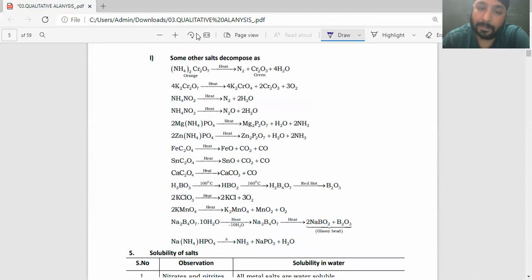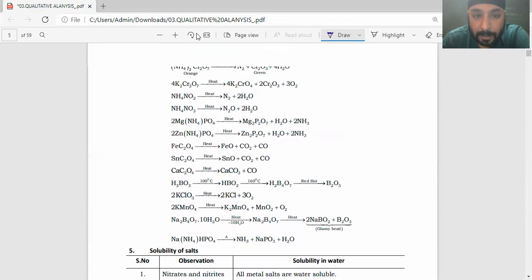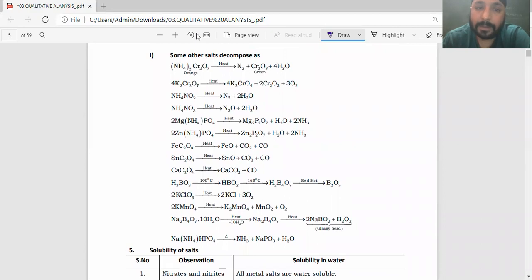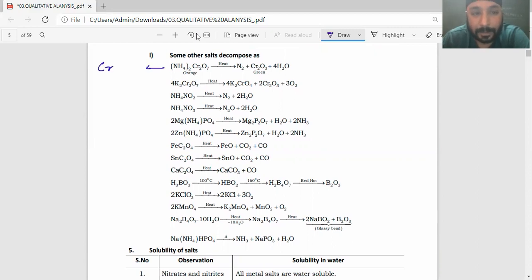Now, come to these points. Some other salts decompose. This is a miscellaneous reaction given over there. Now you know that ammonium chromate, chromate is orange in color, right? Now, ammonium chromate: I know that on heating, chromium in the +6 oxidation state will land up forming Cr2O3. That is the end product, which is green in color.